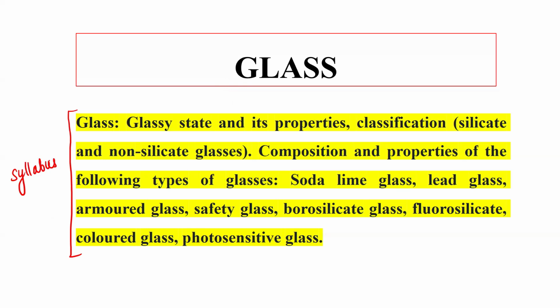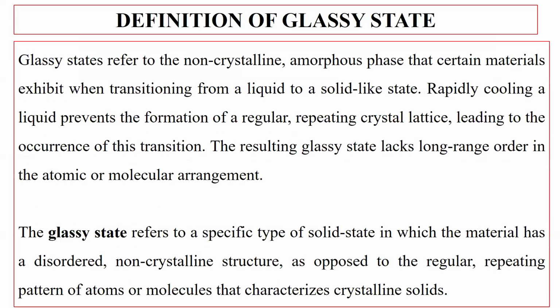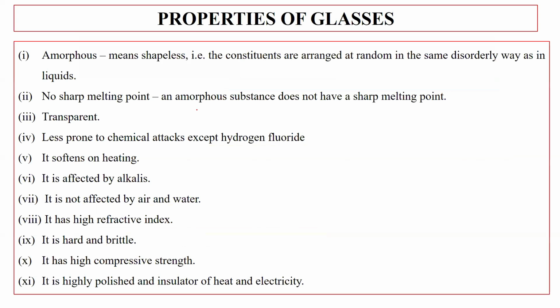So after that, we are going to start. What is glass? Glass is something which is amorphous. Amorphous means shapeless, जिसकी shape नहीं है. The constituent particles are arranged at random fashion here and there. It is not having sharp melting point. कोई भी अमॉर्फस सब्सटेंस होता है तो उनके पास शार्प मेल्टिंग पॉइंट नहीं होता. अगर कोई क्रिस्टलाइन सब्सटेंस है तो उनका मेल्टिंग पॉइंट भी शार्प होता है और उसकी शेप भी डेफिनेट होती है.